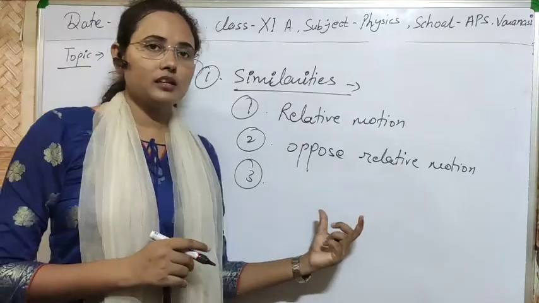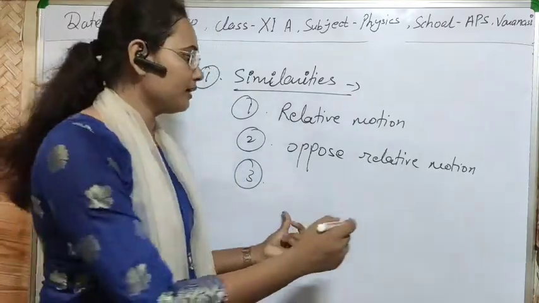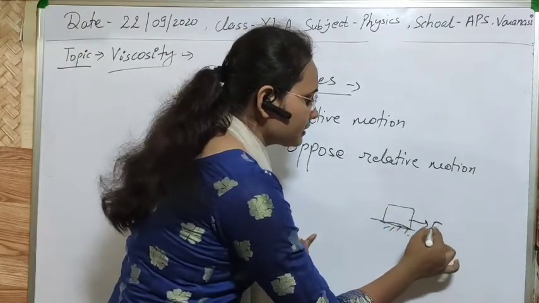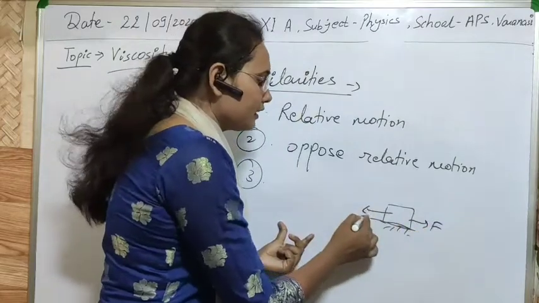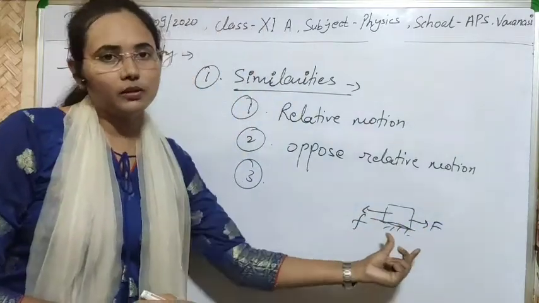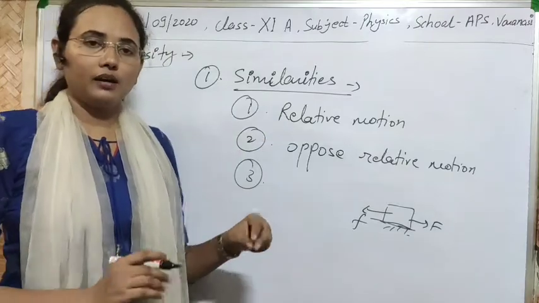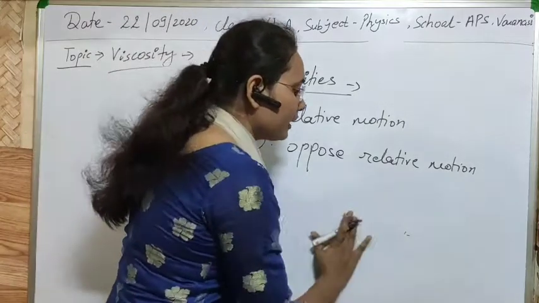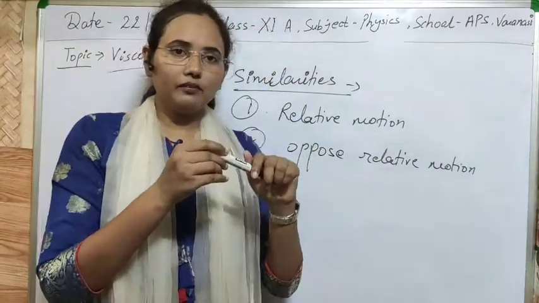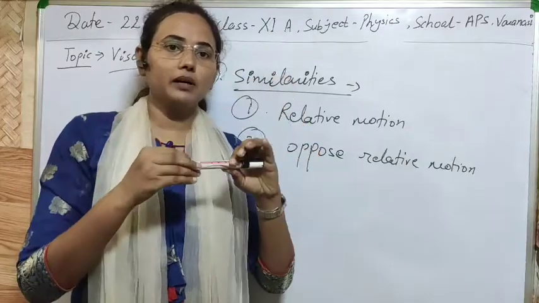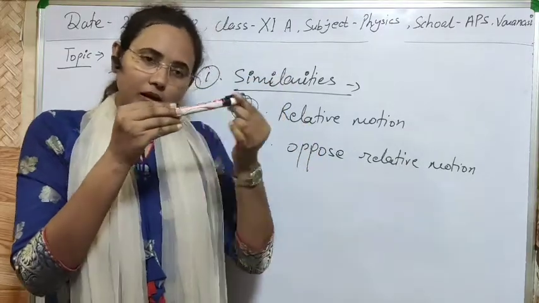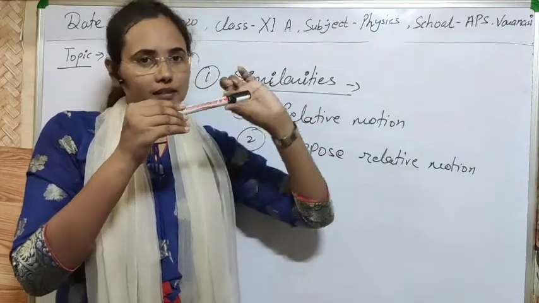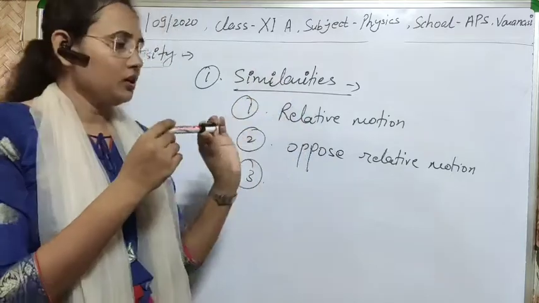Means the direction of both is as you know that in case of solid, if there is a surface in contact and we are applying some force in this direction, definitely the direction of frictional force will be tangential to the surface and in the opposite direction. This is the same case in fluid. If you apply some force on the fluid in this direction, then definitely there will be development of internal resistance which will oppose the relative motion and will act tangentially in the opposite direction.